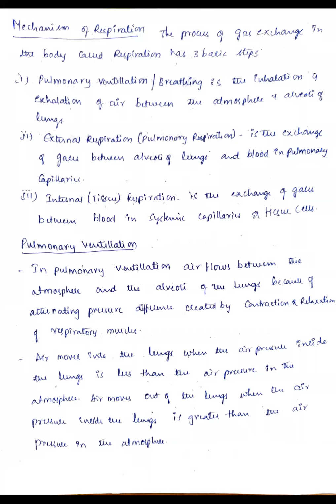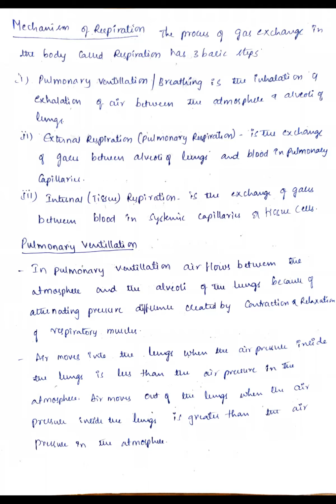Because of the contraction and relaxation of the muscles in this respiratory system, definitely there will be a difference in the pressure between the atmosphere and the alveoli of the lungs. Clear?